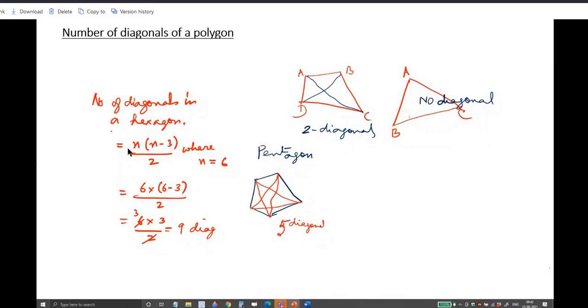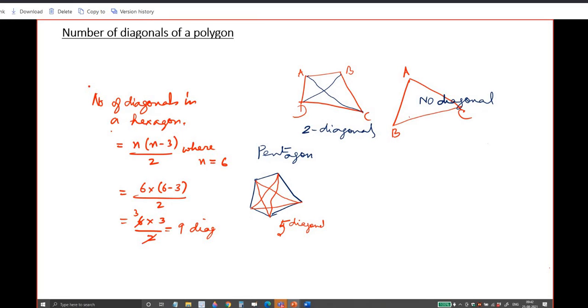So, the formula is this. What is the formula for the number of diagonals? Just remember the formula. How you got it, you need not worry. The formula is n into (n minus 3) divided by 2. So you are supposed to remember 4 formulas. The sum of all interior angles; the sum of all exterior angles equal to 360, which is not a formula, you will immediately say 360. Each interior angle of a regular polygon, (n minus 2) into 180 divided by n. Each exterior angle of a regular polygon, 360 divided by n. Now the fourth formula, the number of diagonals, is n into (n minus 3) divided by 2.